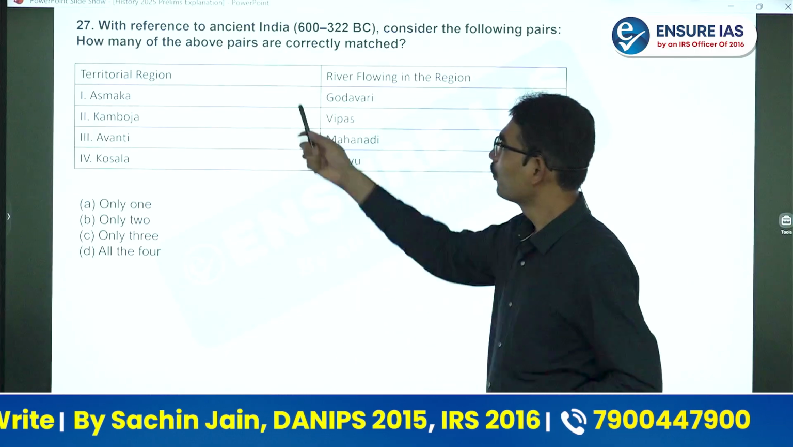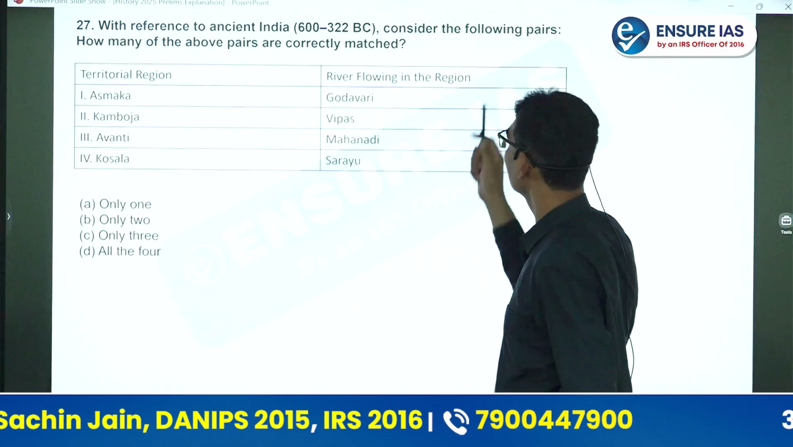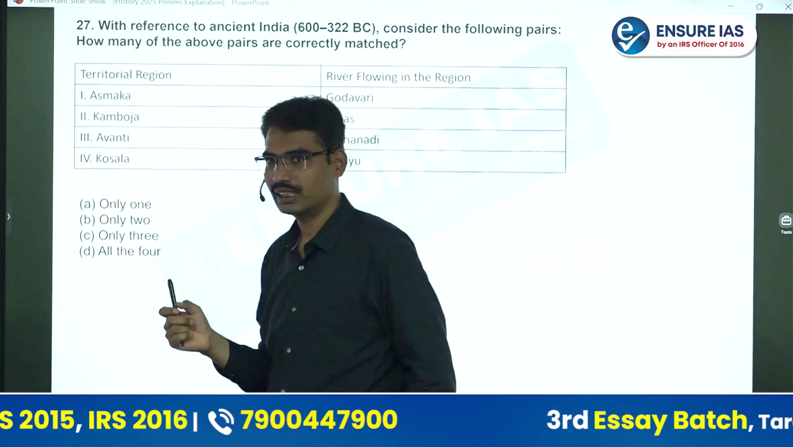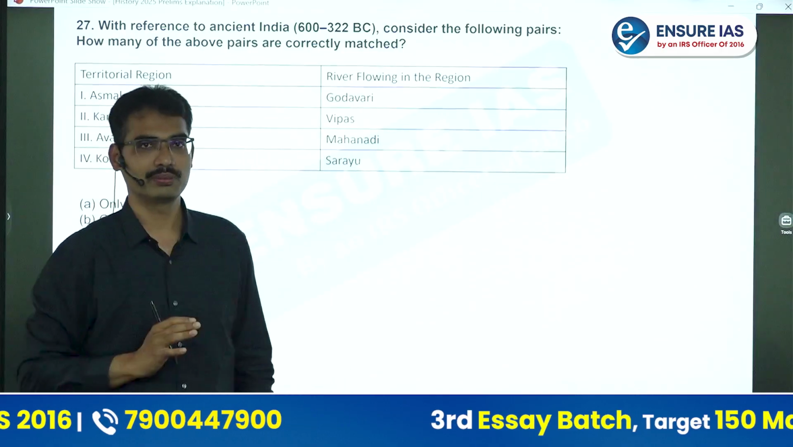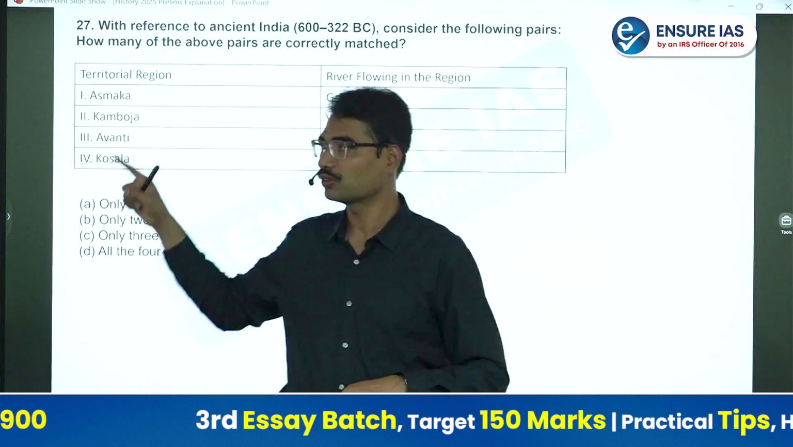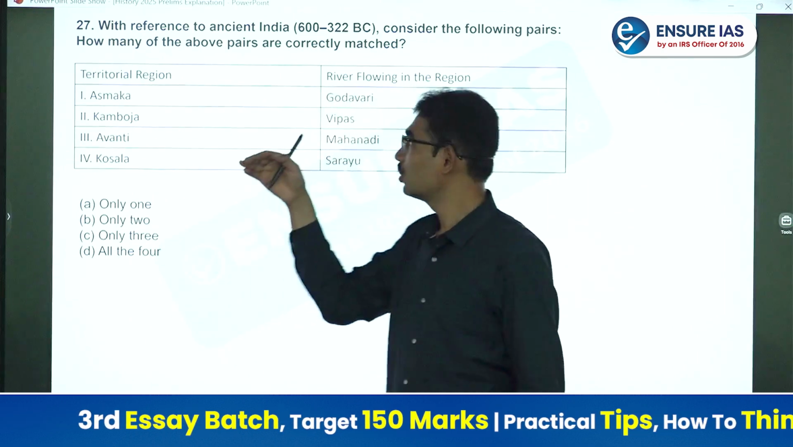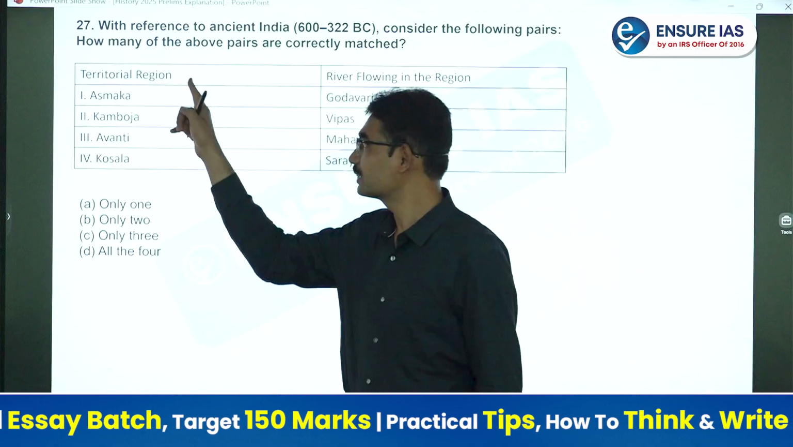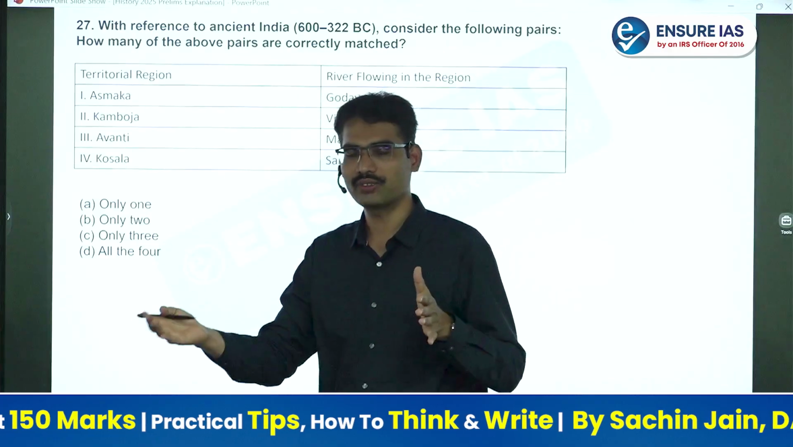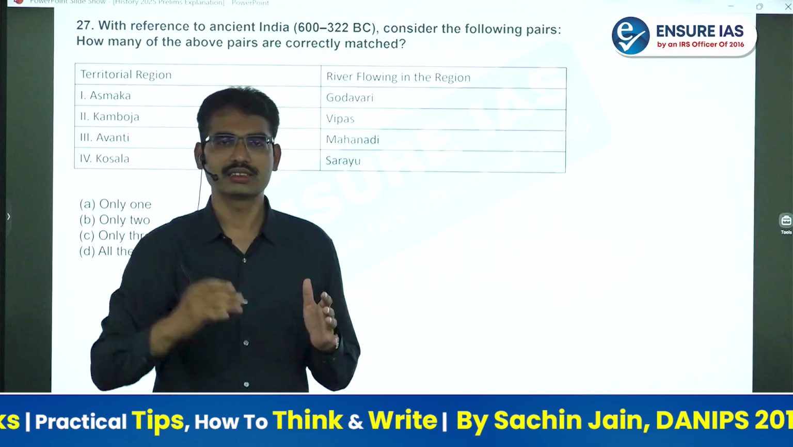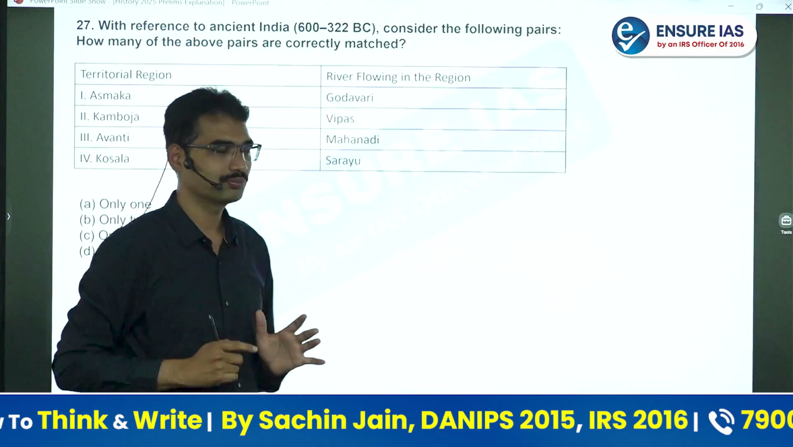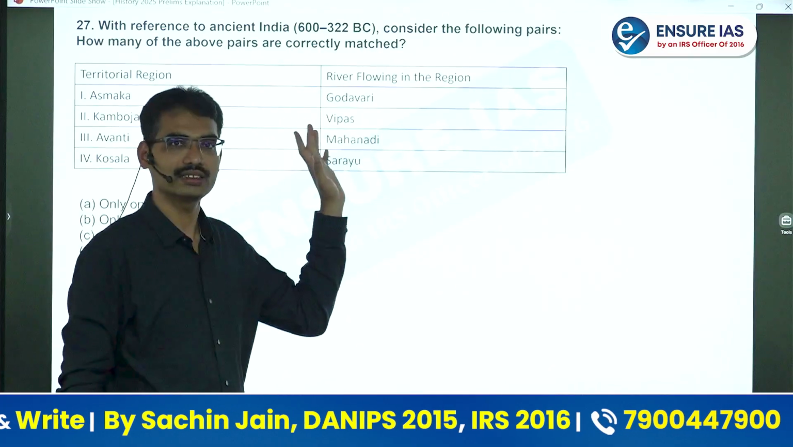Next one. With reference to ancient India 600 to 322, consider the following pairs. How many of the above pairs are correctly matched? When I used to discuss in the class, I always asked the students to draw the map, since the beginning, from the Stone Age itself. You see how that is important now. Even though you don't know, these rivers are exactly matching. Generally, we don't read from every angle that this is the kingdom, this is the river, this is the person name, and this is the year. Generally, we cannot remember also. But if you understand in a geographical context, automatically you can take an intelligent guess and you will get it right.